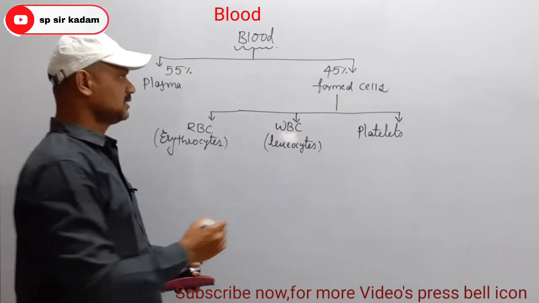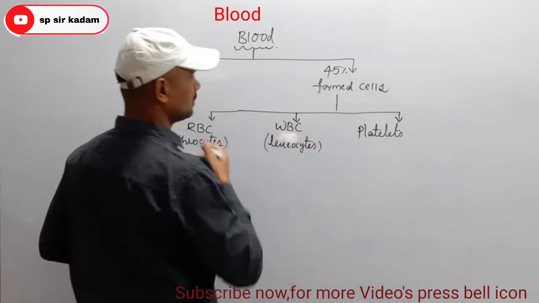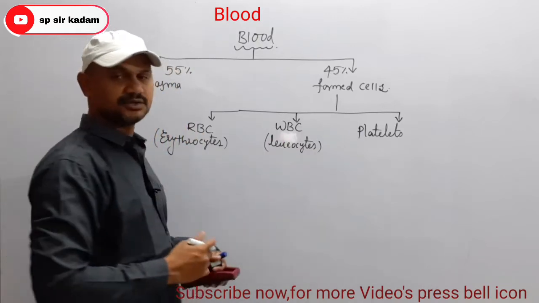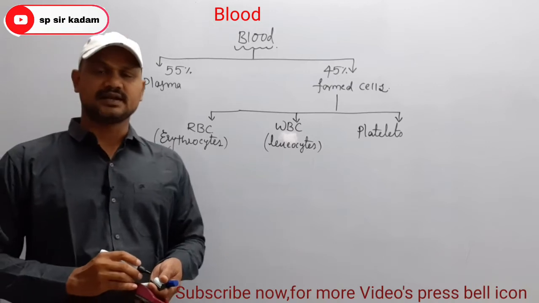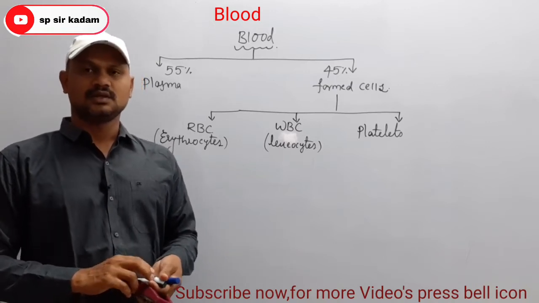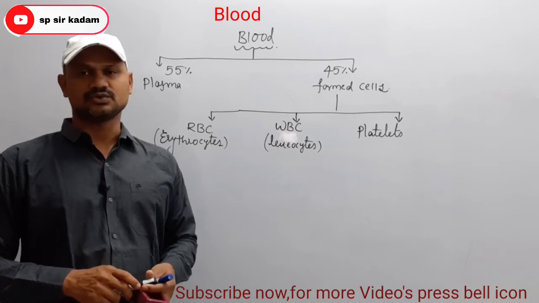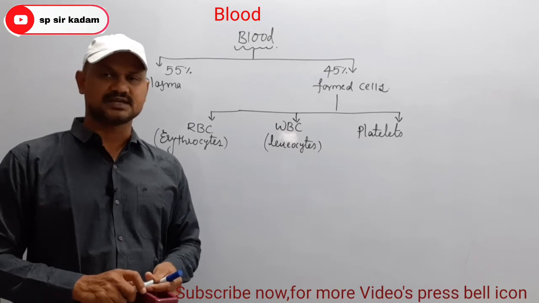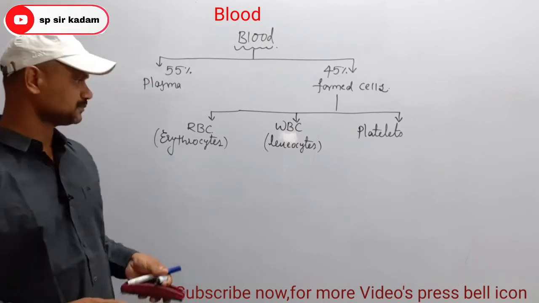So these are the three different types of blood cells. And WBC is further classified into granulocytes and agranulocytes. Granulocytes are classified into basophils, eosinophils, and neutrophils, and agranulocytes are classified into lymphocytes and monocytes.